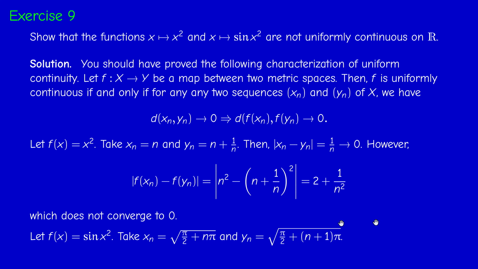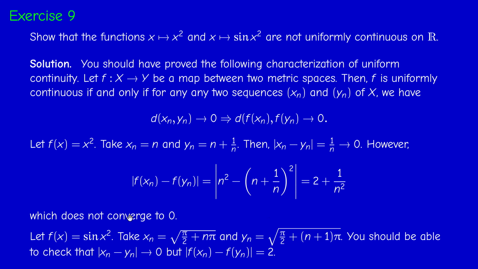So you should be able to check that xn minus yn tend to 0, but the distance between their images is 2, and I chose them on purpose because xn squared is just pi over 2 plus n pi, and sine of this is just minus 1 to the n, and here it's minus 1 to the n plus 1. So the distance between them is 2. So that's it. This concludes exercise 9 and the exercises of chapter 3.